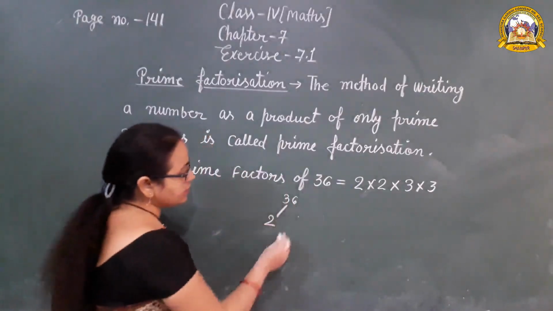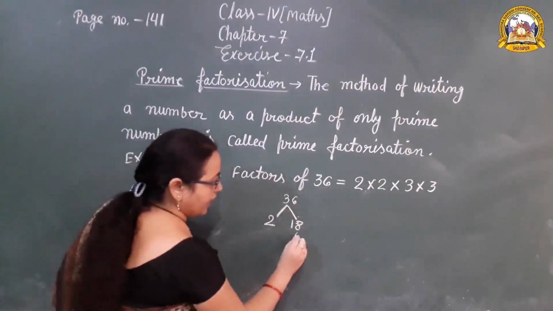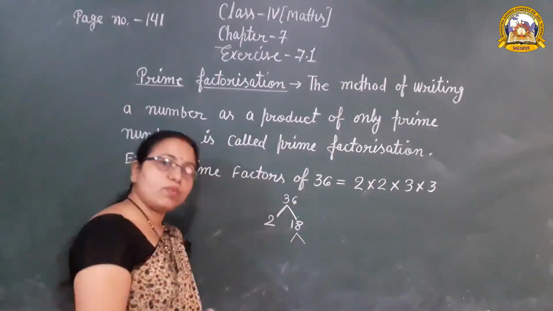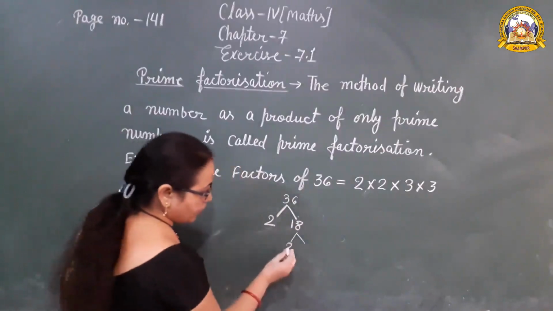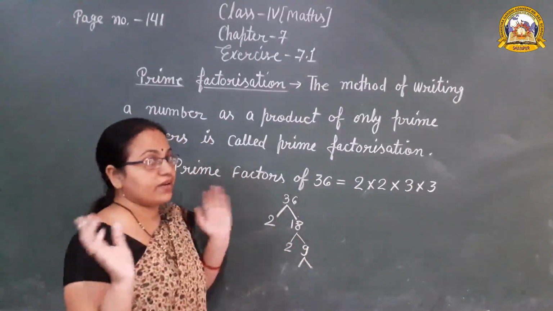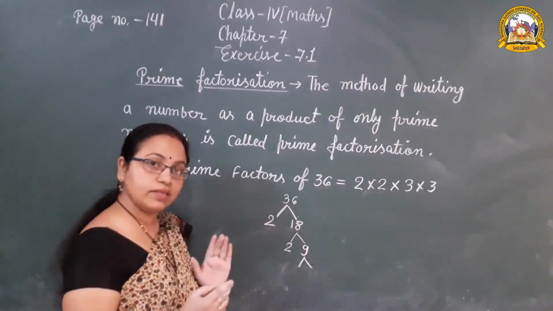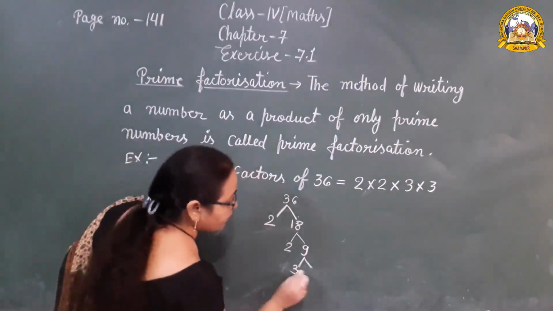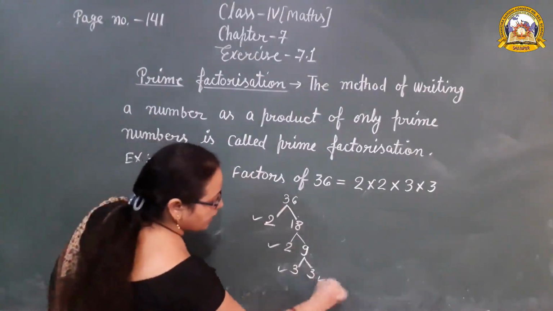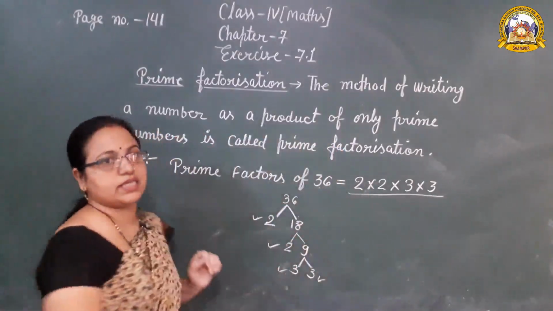Then when we divide 36 by 2 we get 18. Now again we divide this 18 by the smaller number, that is 2. So 2 9s are 18. Now 9 cannot be divided by 2 because it is an odd number. That is why we take 3. 3 3s are 9. So 2, 2, 3, 3. These four are the prime factors of 36.